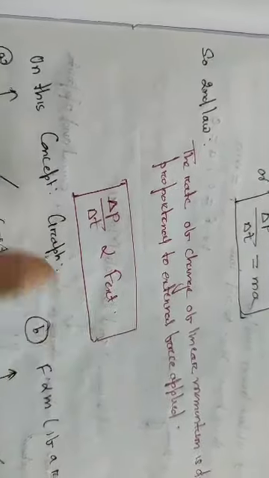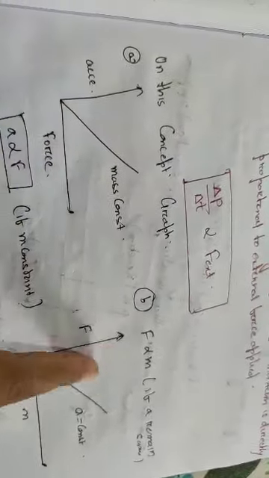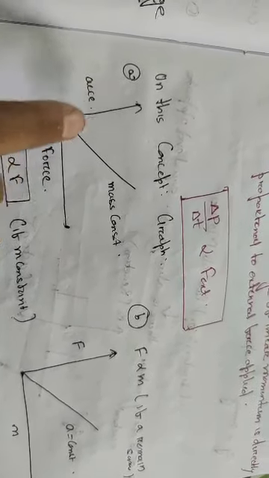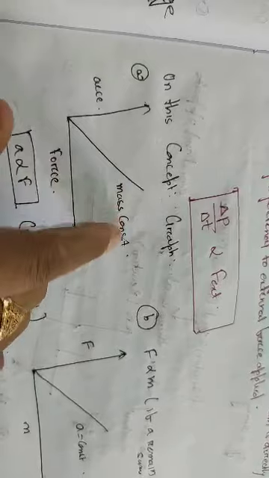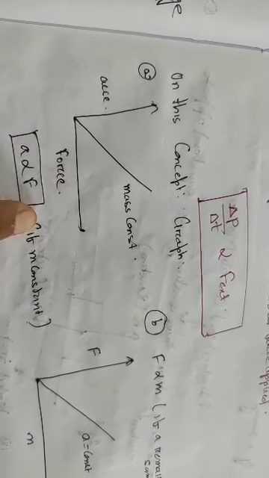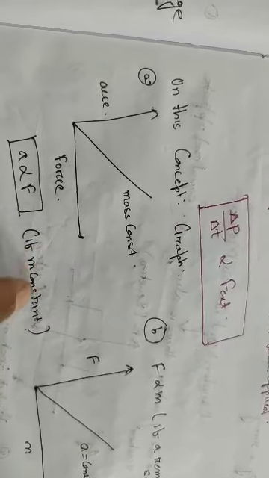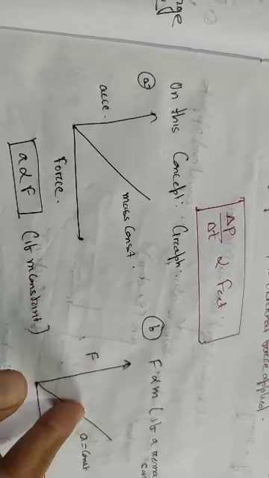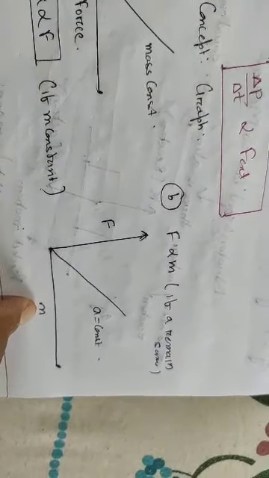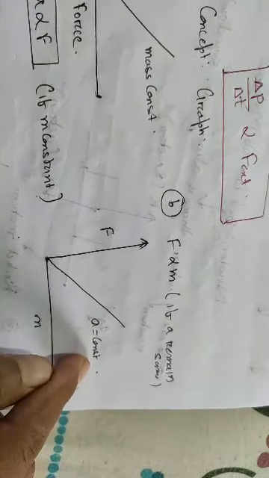Giving this concept, students, I will demonstrate some graphs related to this formula. I have drawn three graphs for you. In the first graph, I have taken acceleration versus force, but mass remains constant. So acceleration is directly proportional to force only if you take mass constant. Similarly, force is proportional to mass only if you take acceleration constant.